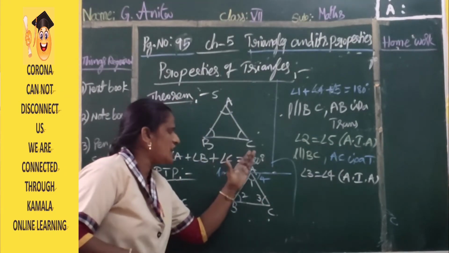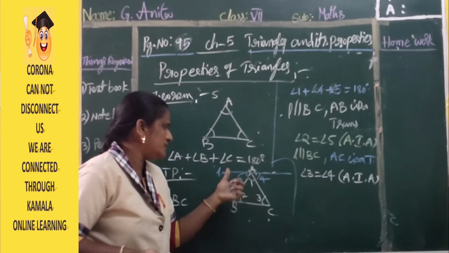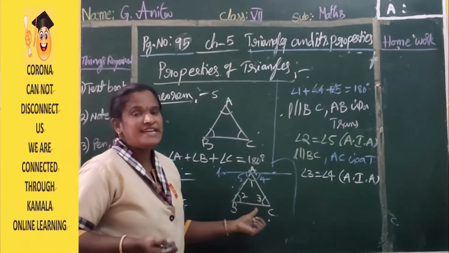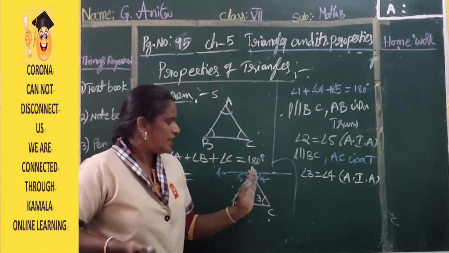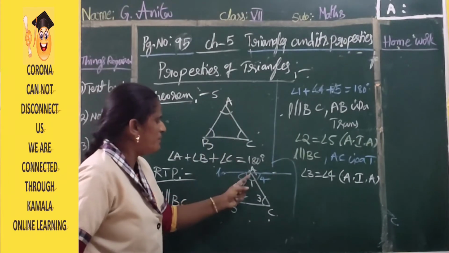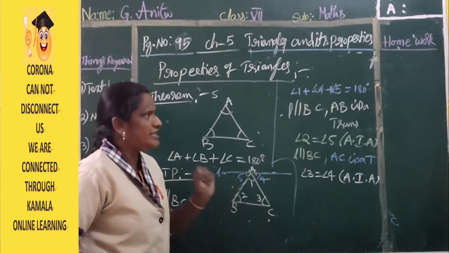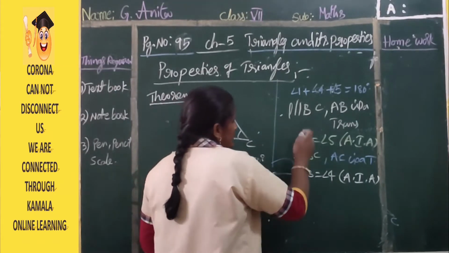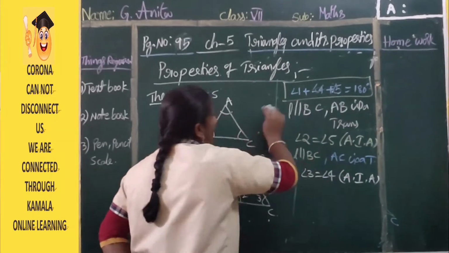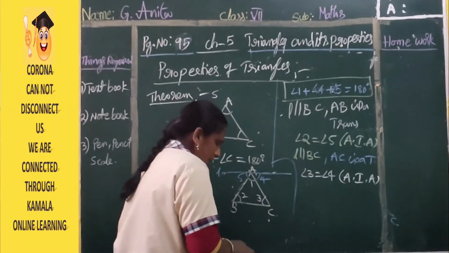First time we are assuming AB as a transversal. In that time we are getting angle 2 is equal to angle 5. AC as a transversal. In that time we are getting angle 3 is equal to angle 4. Okay, clear? So already we know angle 1 plus angle 2 plus angle 3 should be equal to 180 degrees. Okay, clear? So what we need to prove is angle 1 plus angle 4 plus angle 5 is equal to 180 degrees.